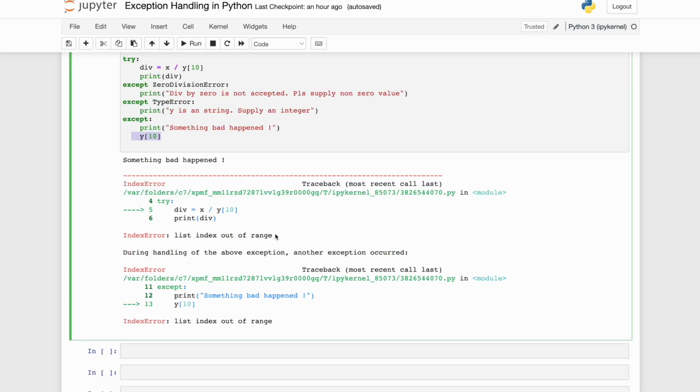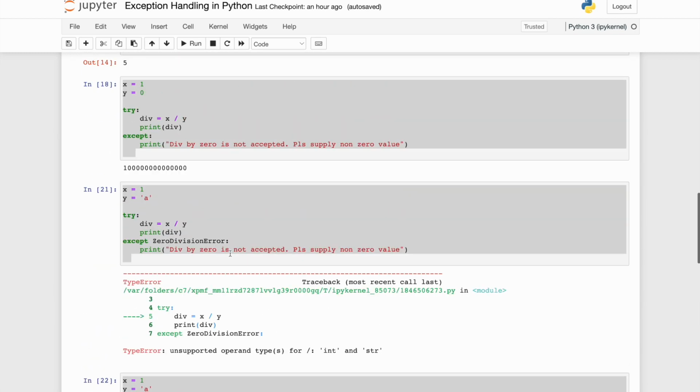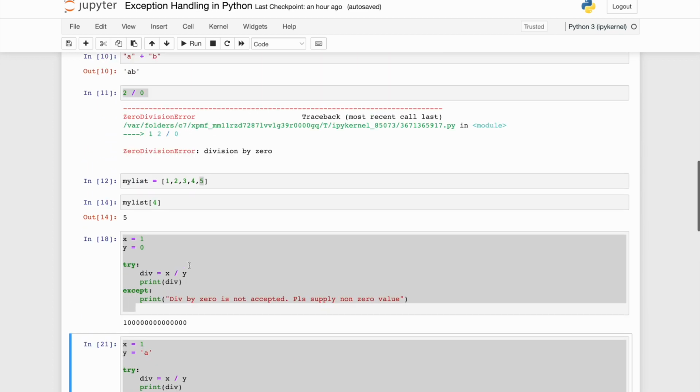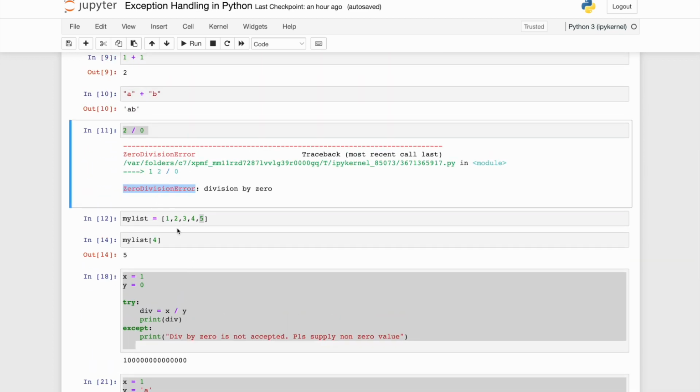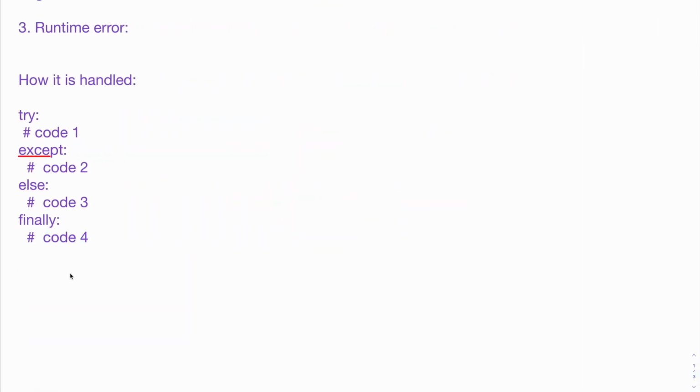The different built-in exceptions which are present in Python for runtime errors. Till now we have seen index errors, type error, and zero division error, and we know what they are, but there are many more. Now let's see a comprehensive list of those errors. So this is called built-in exceptions.